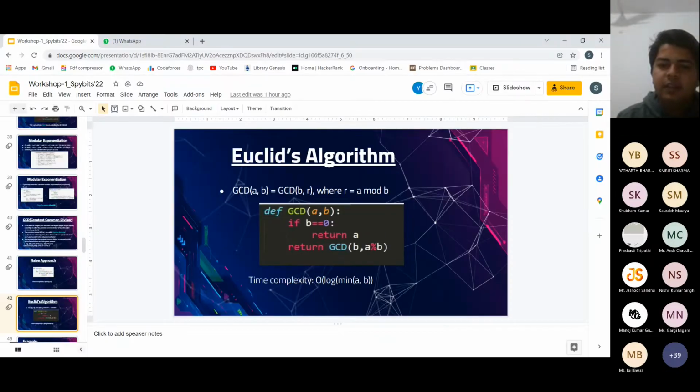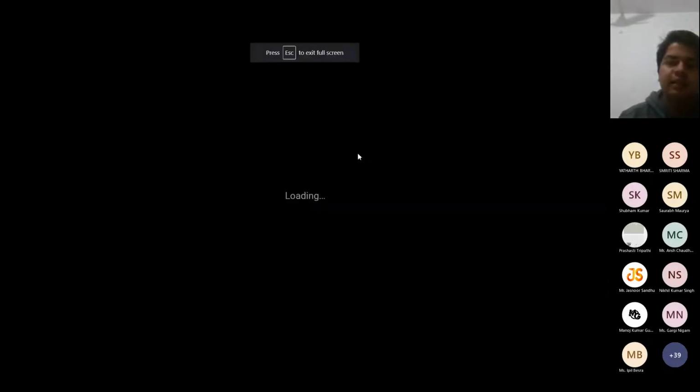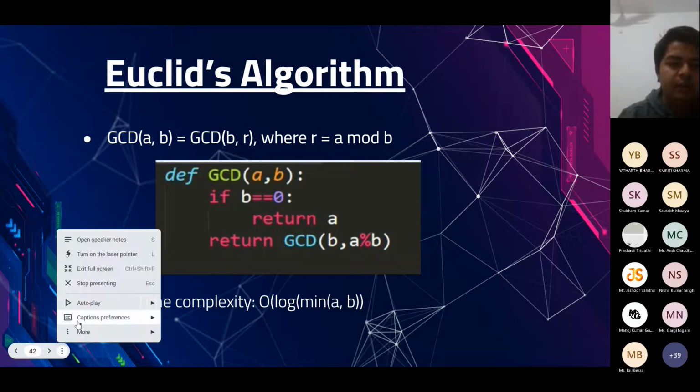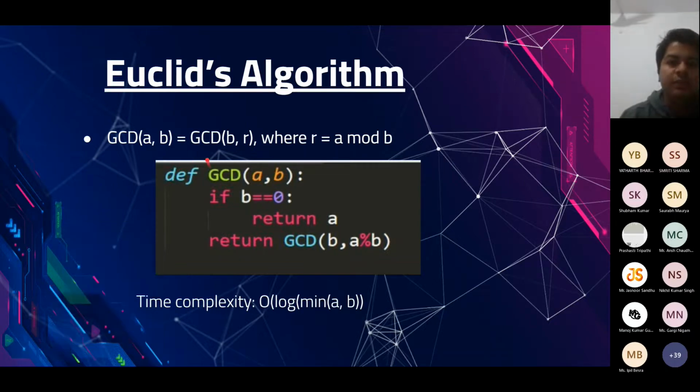Now we have a different algorithm for the same thing, which is far faster than the naive approach that we studied. This is Euclid's algorithm, and we all have been using this algorithm for general mathematical purposes. It is based on this theorem: GCD of a comma b is equal to GCD of b comma r, where r is equal to a mod b. It also has a very simple proof. We are not going to look at the proof, but you can find it in any standard textbook on number theory or algebra, or at any site.